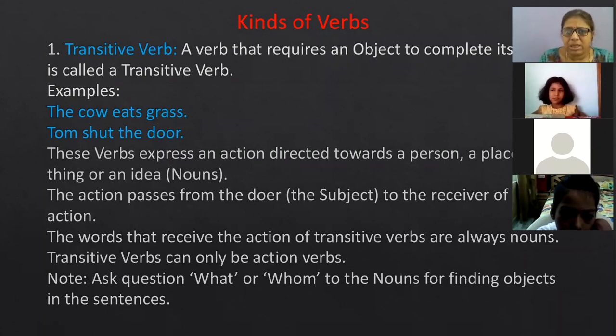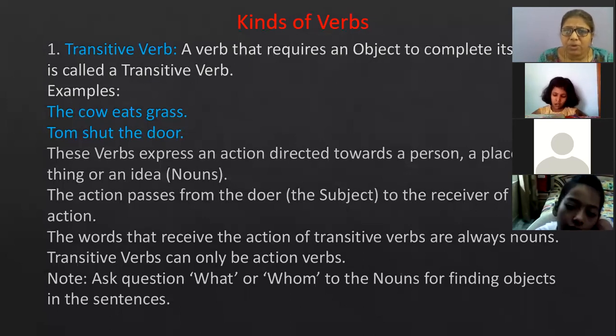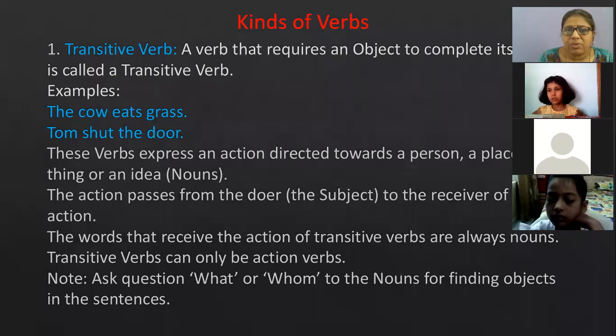So now these verbs express an action directed towards a person, a place, a thing, or an idea. Now, the action passes from the doer, means who is doing the action here? The subject. So the cow and Tom, they are doing the action. So it is passing from them to the receiver of the action. And who is receiving the action? Grass and door. So the words that receive the action of transitive verbs are also always nouns. So remember one thing, that transitive verbs can only be action verbs.